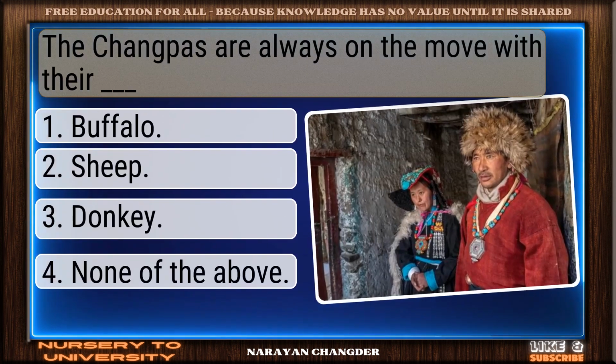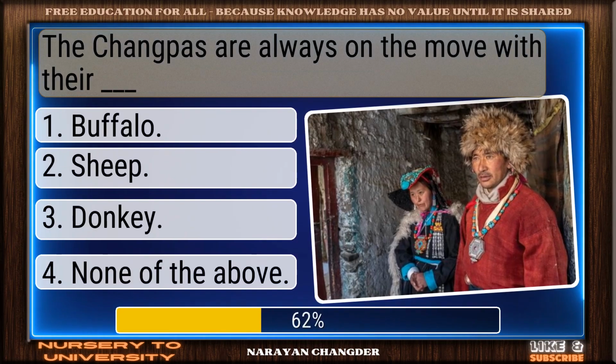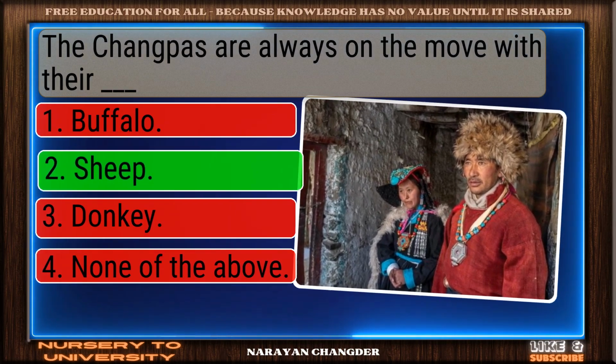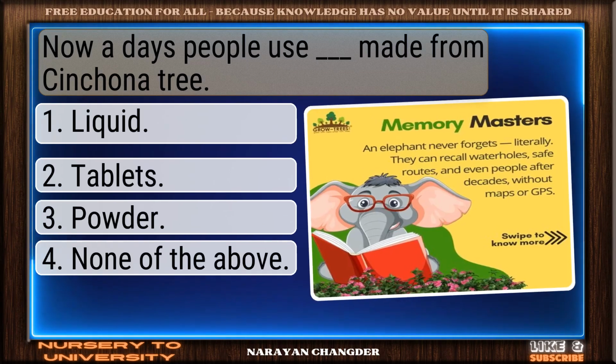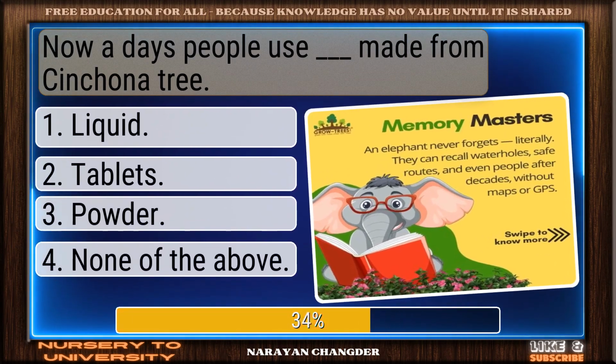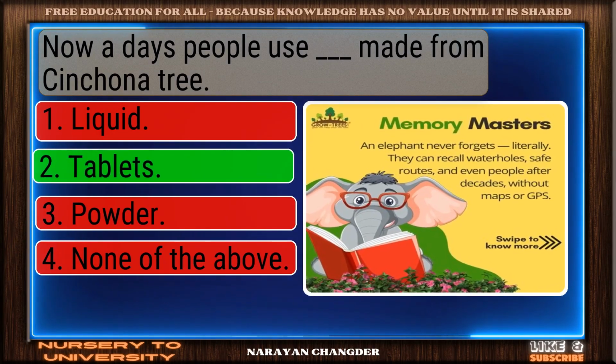The Chengpas are always on the move with their dash. Well picked. Sheep is the correct answer. Nowadays, people use dash made from the cinchona tree. Right choice. Tablets is the best answer.